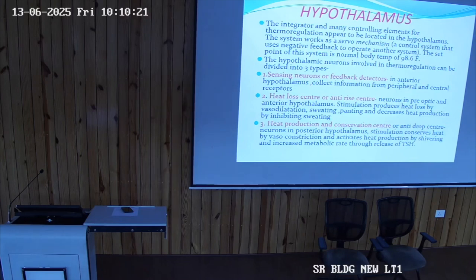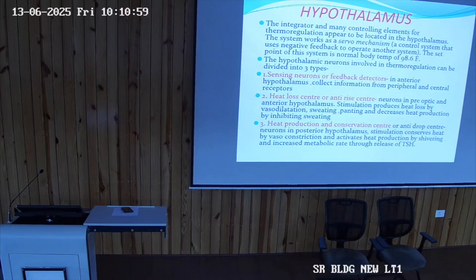What are the factors which can affect increase or decrease? Is it only the metabolic reactions which are responsible for the change, or is it the environment? Both. Okay. So when there is a change in the environment, which receptors will get stimulated? The peripheral receptors. Whenever there is a change in the metabolic reactions, thermogenesis by liver, thermogenesis by muscles, which receptors will get stimulated? It is the thermoreceptors which are present in the hypothalamus.